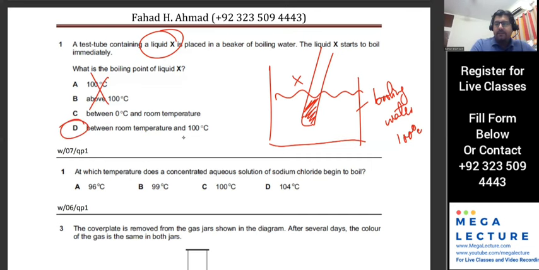Well, one thing that we figured out was that it's going to be lower than 100, right? And since it was a liquid, the only reason it's a liquid is that its boiling point must be higher than room temperature. That's why it's a liquid. It's not, like water, that's a liquid at room temperature. Why is it a liquid? Because its boiling point is much higher than room temperature, right? So the boiling point would probably be somewhere in between. It would be higher than room temperature because it's a liquid. But since it boils immediately, that means it's lower than 100. So it would be between room temperature and 100. Your question clear? Did you understand?